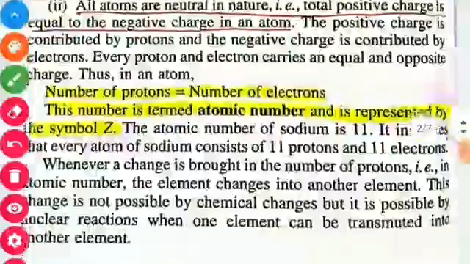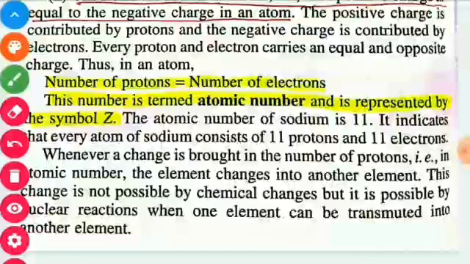The atomic number of sodium is 11, which indicates that every atom of sodium consists of 11 protons and 11 electrons.